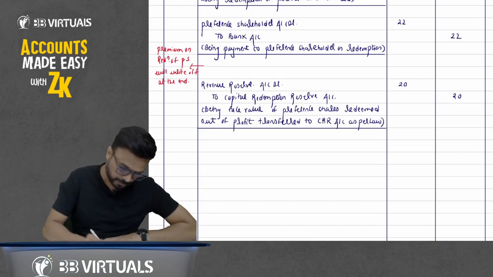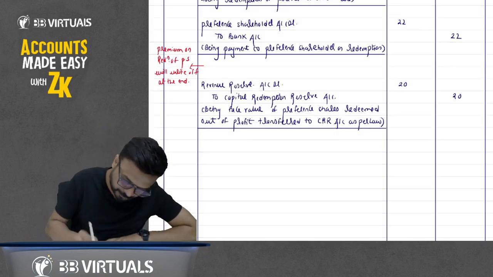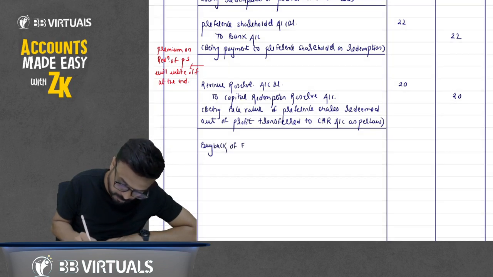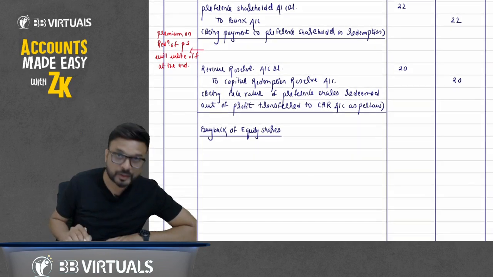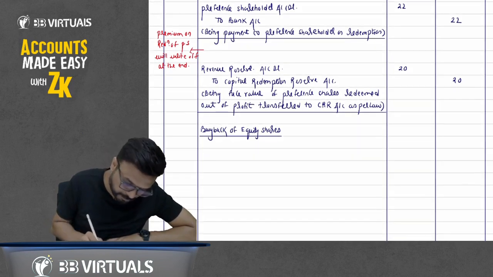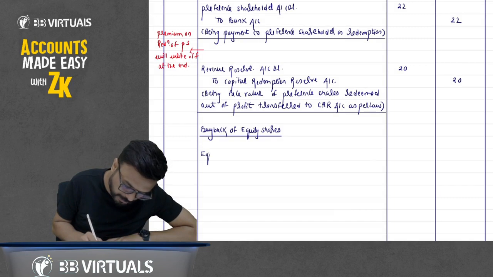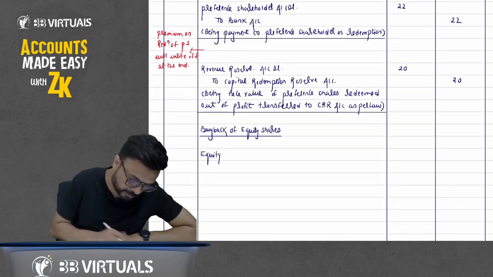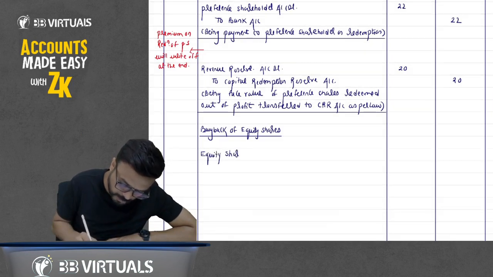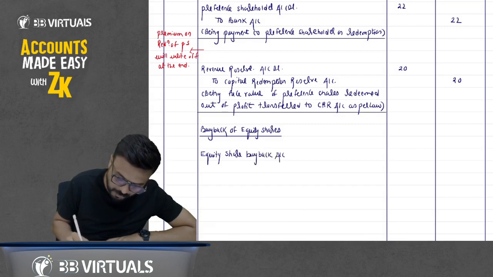So write down here, give the heading buyback of equity shares. First we'll purchase it. Equity share buyback account debit.